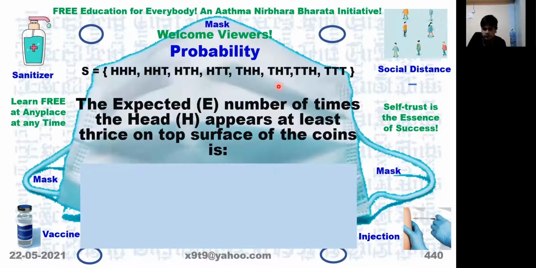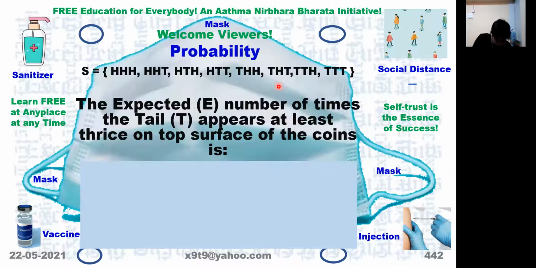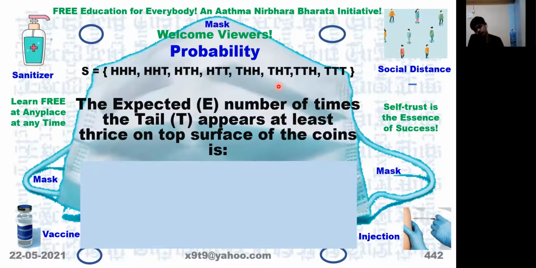So therefore it is 1/8. What about the number of times the tail appears at least 3 times? It is also 1/8, because each one has a chance of 1/8 only.